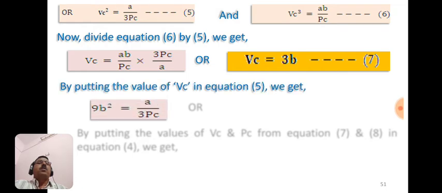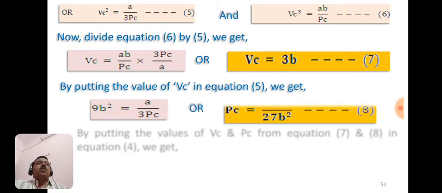So we have to put the value of Vc in equation 5. This is equation number 5, and in this equation we put thrice b in the place of Vc. As here is Vc square, the square of thrice b will be 9b square, equals a by thrice Pc. This equation can be rearranged like Pc is equal to a upon 27 b square. Suppose this is equation number 8.